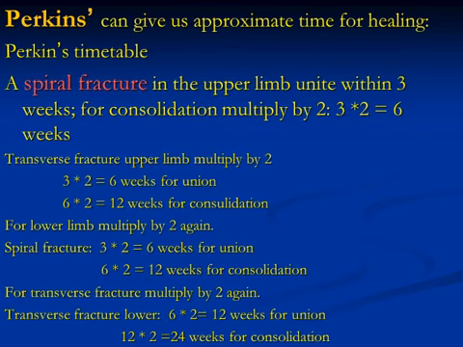In the lower limb, we start with 6 weeks for union in a spiral fracture, and multiply by 2 for consolidation. Also for a transverse fracture, again multiply by 2. So a transverse fracture in the lower limb needs 12 weeks for union and 24 weeks for consolidation.